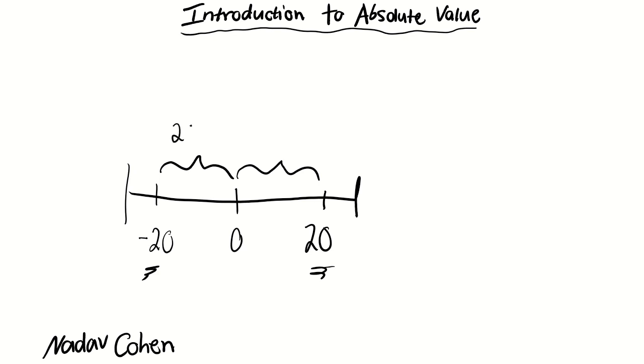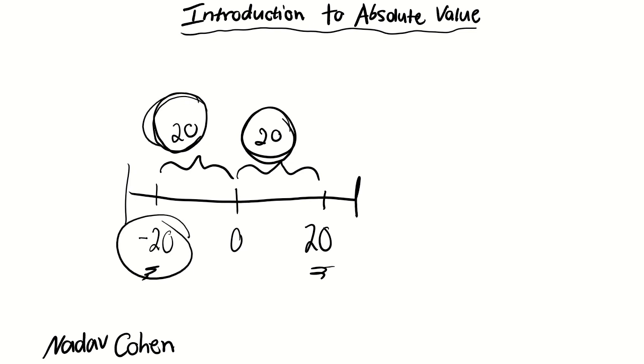They were both 20 units away from 0. Now I say 20 because we deal with positive. Negative 20 is still 20 away from 0. You can't say negative 20 away from 0 unless you're using direction.